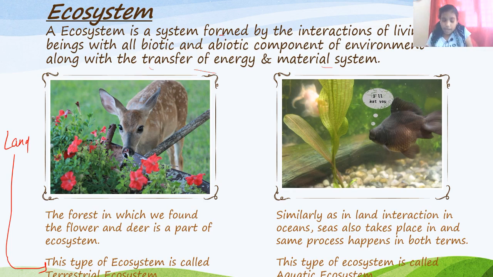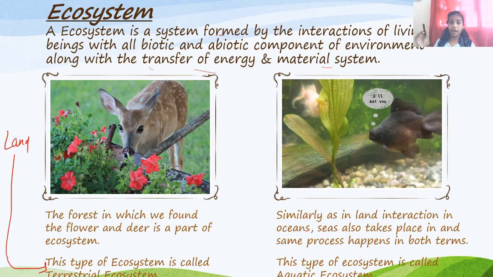Let me give you a hint. Like the forest in which we found a flower and deer, which we know is part of an ecosystem, can you imagine that in water also this interaction can take place? Yes, in water, aquatic plants also have their own interactions. Similarly, as in land, interactions also take place in oceans and seas, and the same process happens in both terrestrial and aquatic ecosystems. In the aquatic ecosystem also, let me tell you the story about the fish.